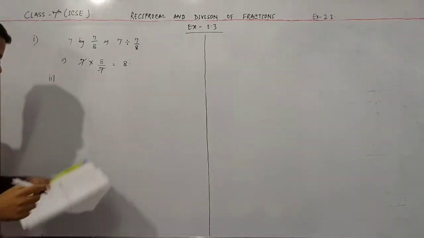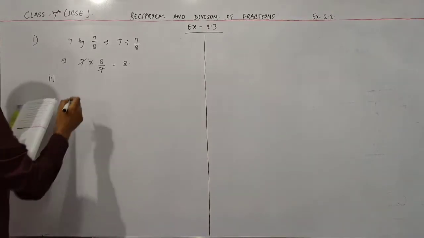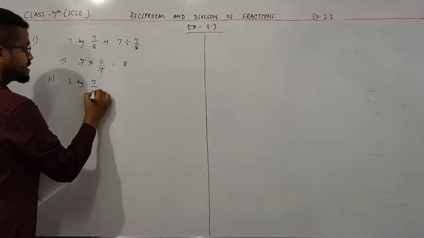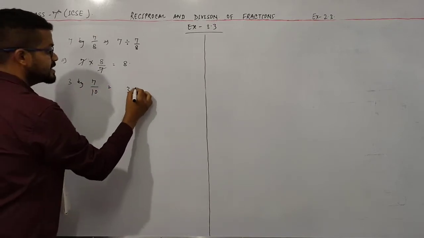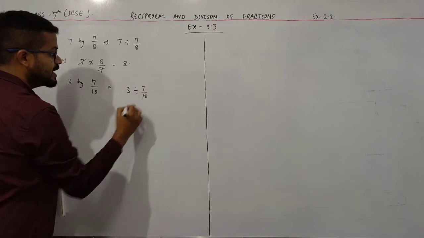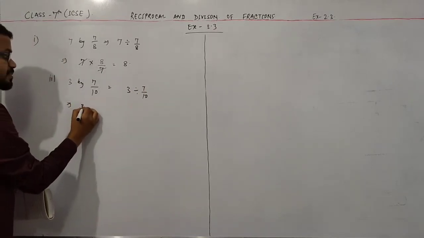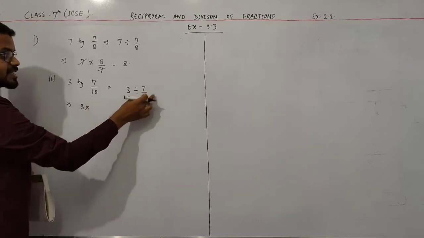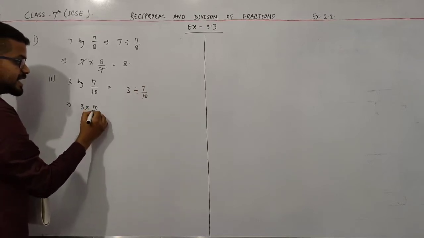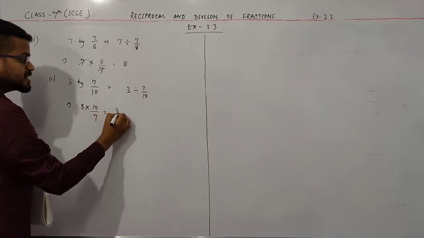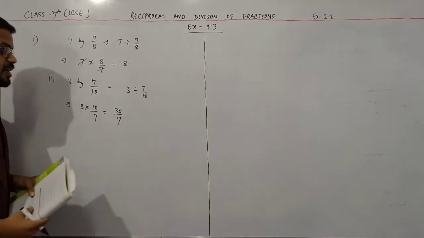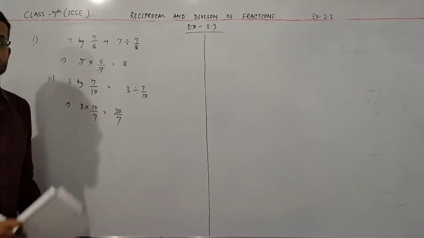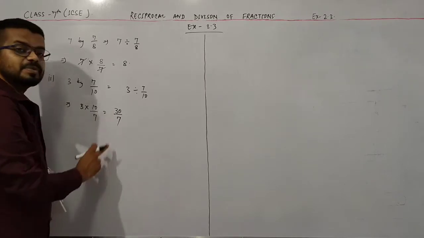Now the second question, second is 3 by 7 by 10. So first step, write this in symbol form, 3 by 7 divided by 10. Now in place of division I write multiplication. Now take the reciprocal of this number. So this is 10 and this is 7. So this is 30 by 7. And this is an improper fraction. So whenever you get an improper fraction, try to convert it into a mixed fraction.